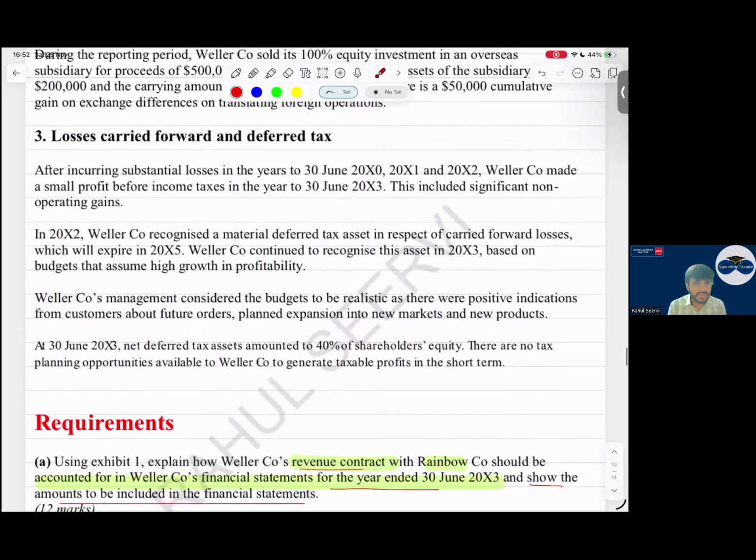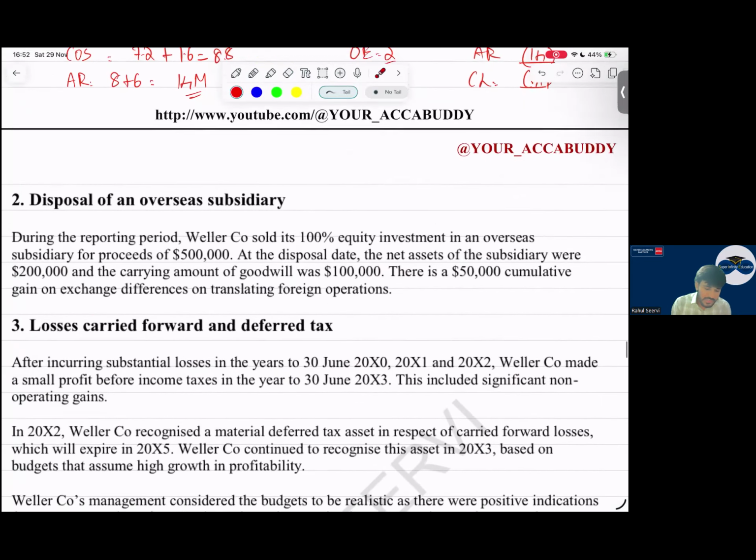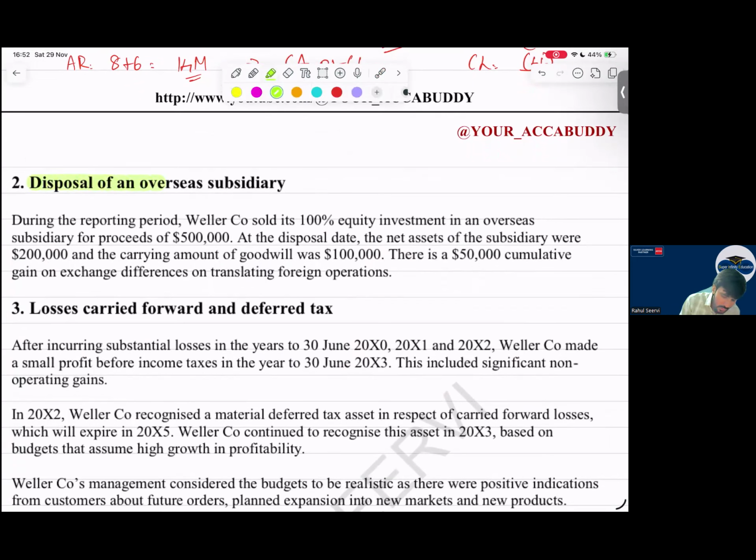Yes, sir. Whether it's an exchange gain or loss which is being accumulated, let us see now. Disposal of an overseas subsidiary. The requirement was for 6 months, and see, 4 lines they have given. During the reporting period, W sold its 100% equity investment in an overseas subsidiary. Okay, it was a 100% equity investment. If it is 100% equity investment in an overseas subsidiary, there is no NCI, so no such problem.